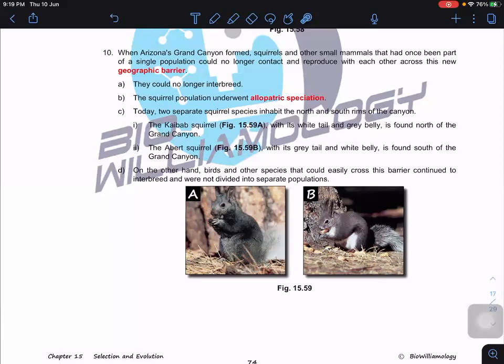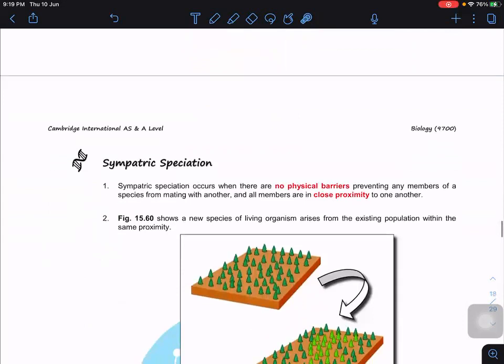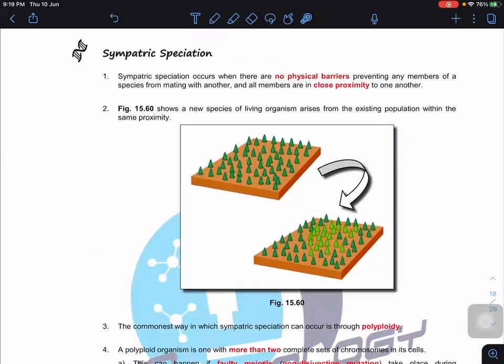Because they no longer recognize, behaviorally they won't interbreed. Therefore, they are reproductively isolated. So with this, I have done reproductive isolation.